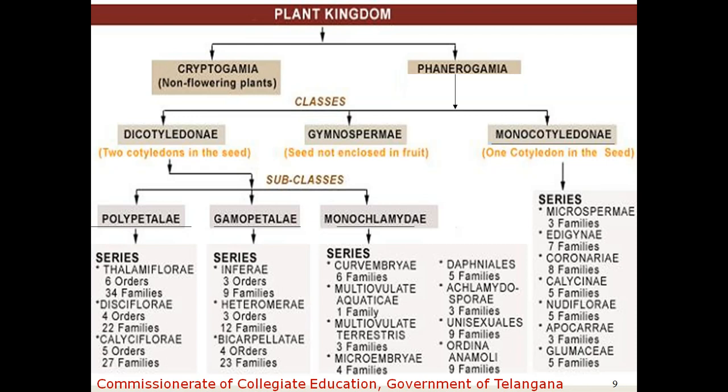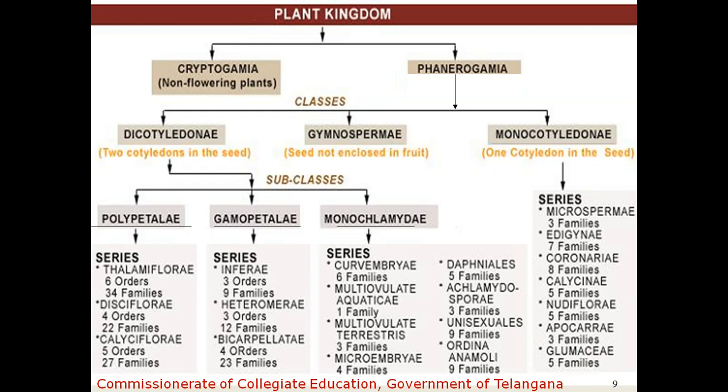So here in polypetalae, the important feature is that petals are free. That means the polypetalous condition is observed. All of them which show the polypetalous condition are included under polypetalae.